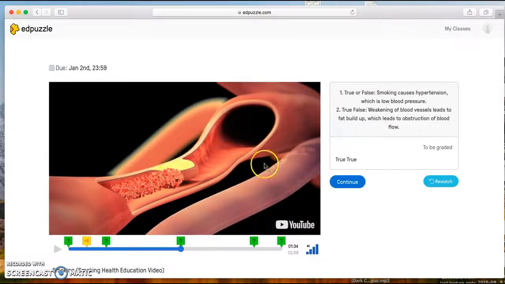This is my third question. It has two parts in this one question section. So there's that one, true, false.